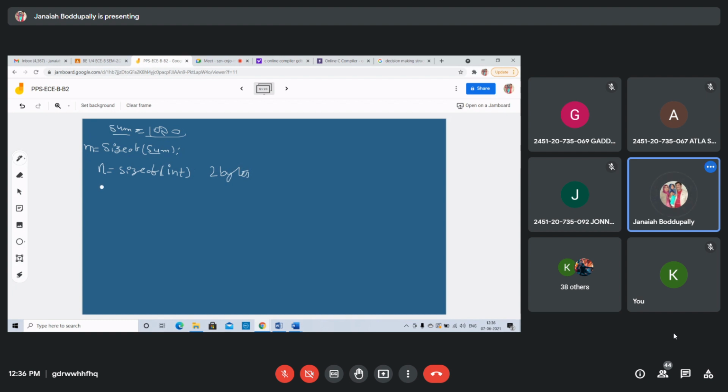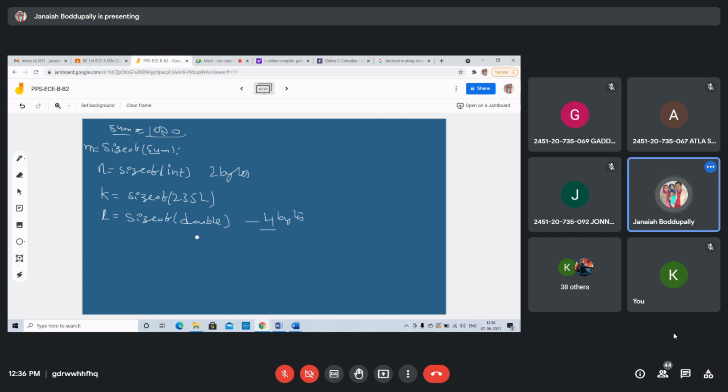Suppose some k equals sizeof some value. If I give some value like 235L, a long int, right? Some L equals sizeof double. How many bytes does it need?